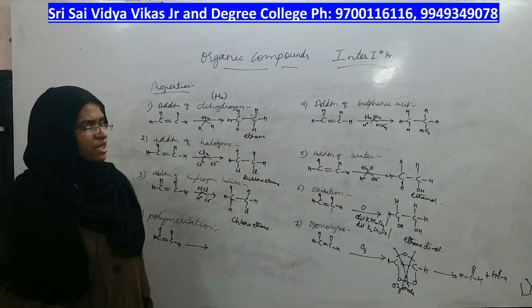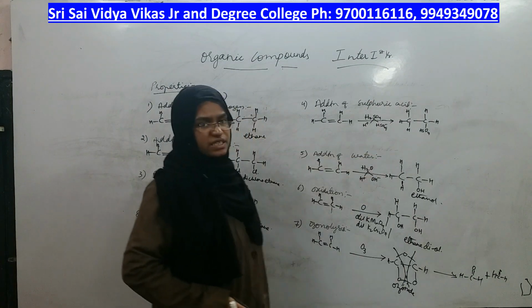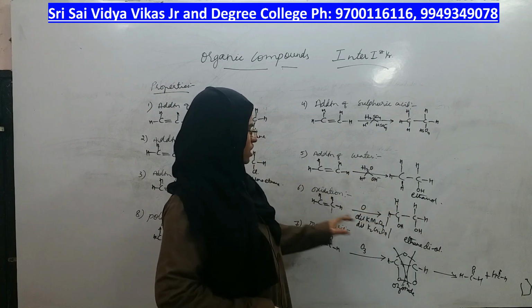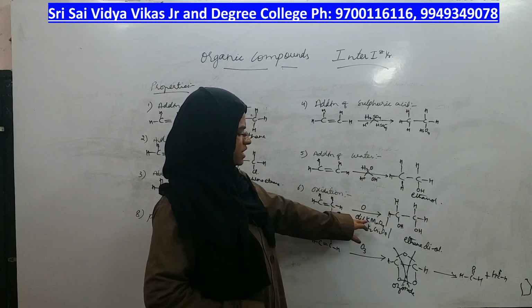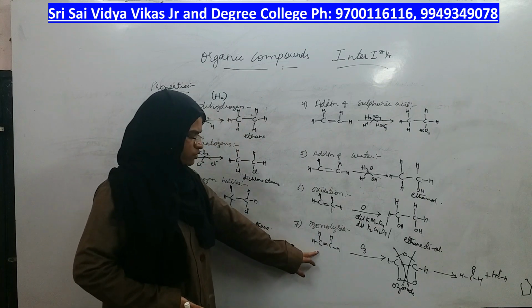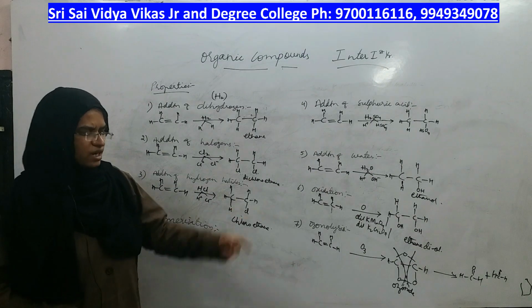How many carbons are there? 2 carbons. Ethane sulfonic acid you get, not ethanoic acid. If you add water, you get alcohol. If you oxidize by adding KMnO4 and K2Cr2O7, you get diol. And if you do ozonolysis, you will get first ozonide and then aldehydes.